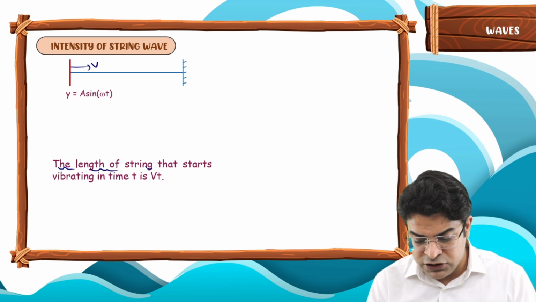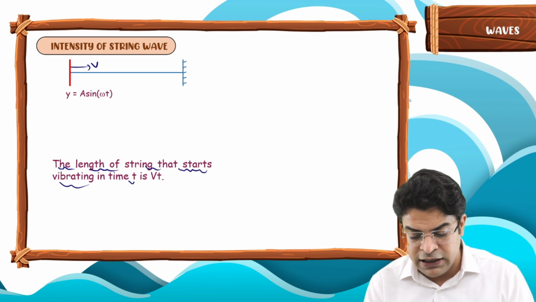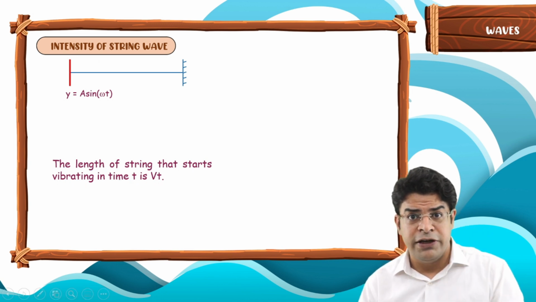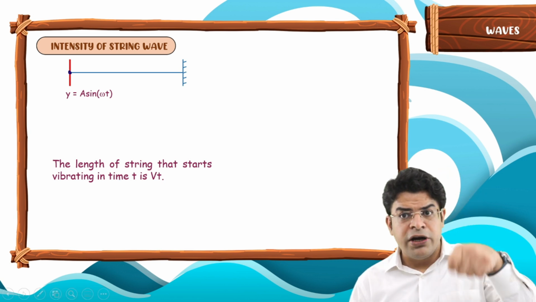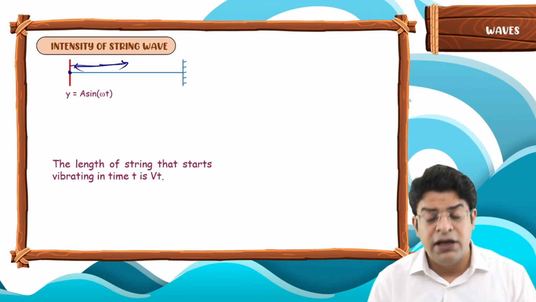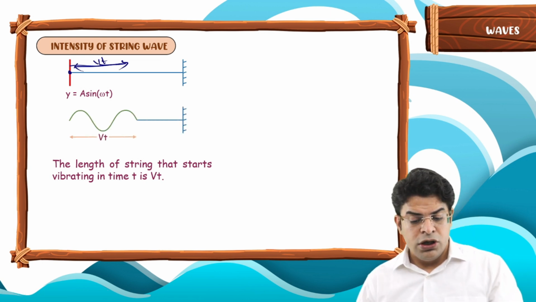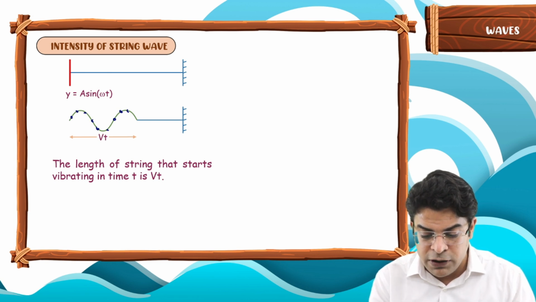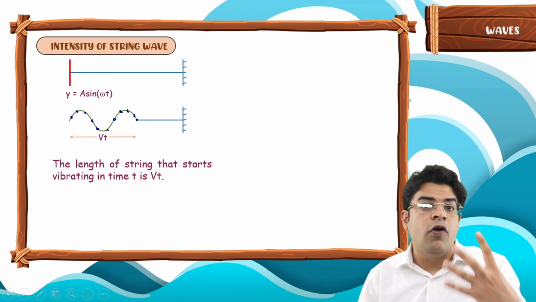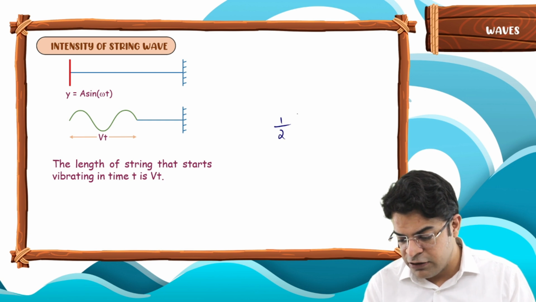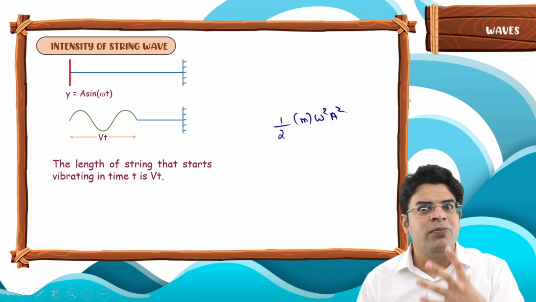So the length of the string that starts vibrating in a time t is vt. If the disturbance propagates with a speed v and you start vibrating it at time equals 0, then the length of the string that starts vibrating in a time t will be equal to vt. So all these points up to a length vt will start doing simple harmonic motion, right? Because they follow the source. Now, for simple harmonic motion, we know that the total energy is given by half m omega square a square. So how do you remember all these things?